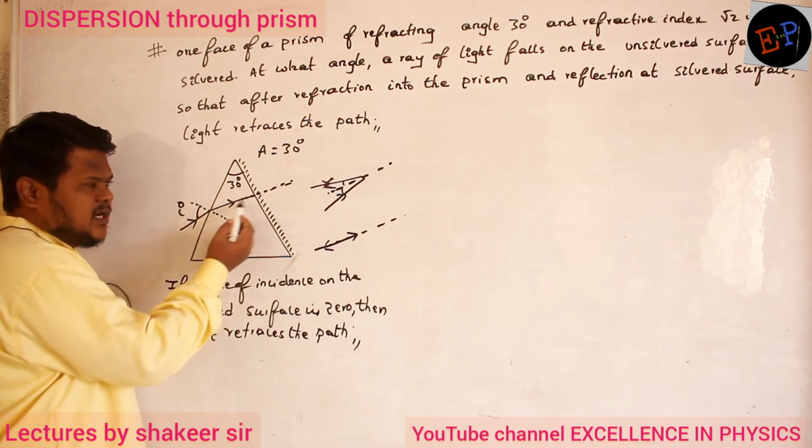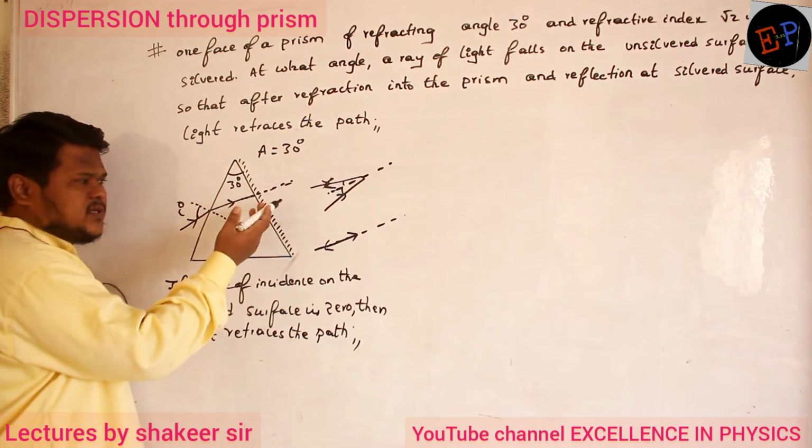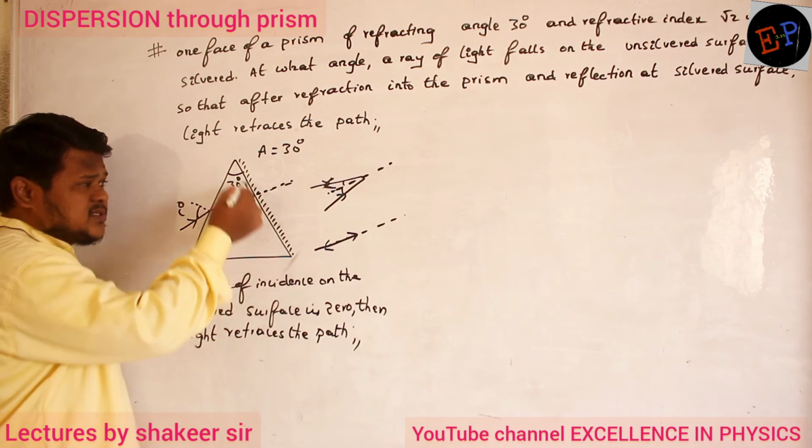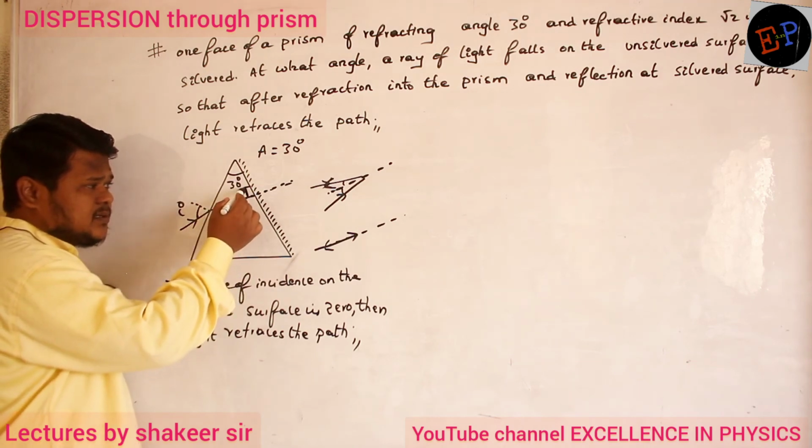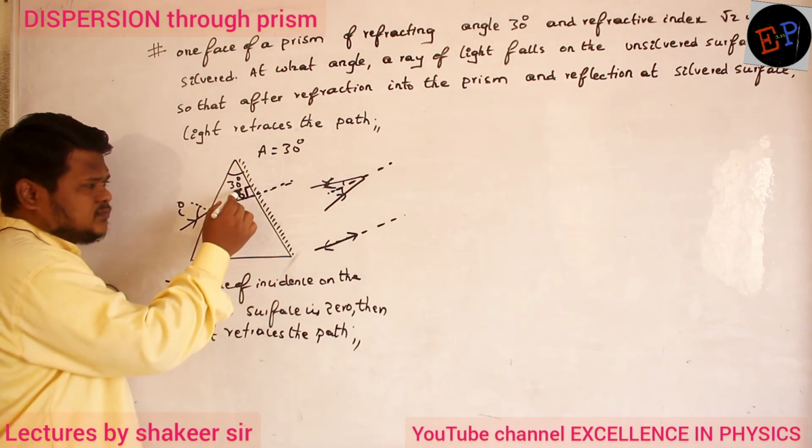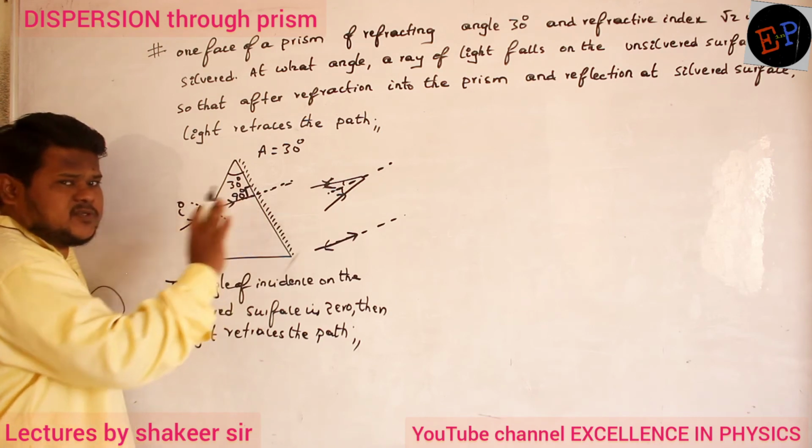With respect to the normal, the light ray should make how much angle? 0 degrees. And with respect to this silvered surface, what should this angle be? 90 degrees. That's all, no? With respect to the silvered surface, it should be 90.